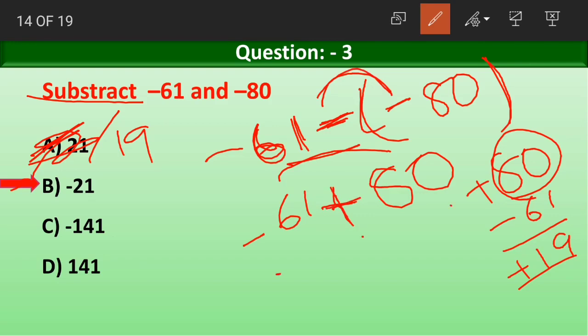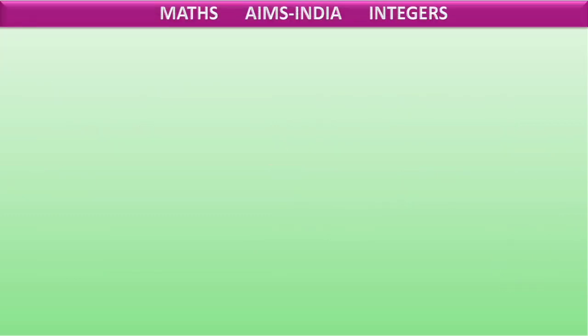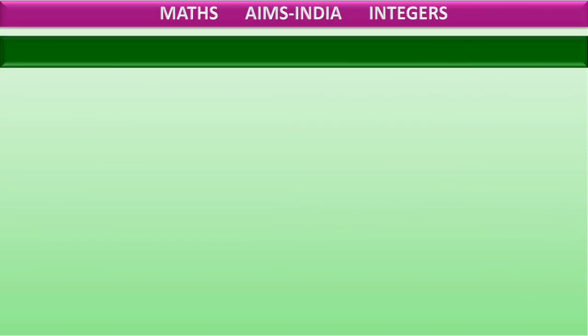Minus 61 plus 80 is equal to 19, and as 80 is the higher absolute value number and it has a positive sign, the answer is also having a positive sign. Is it clear? Sorry for the wrong option here. The correct answer is plus 19.